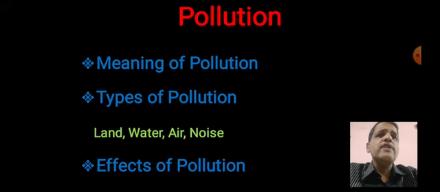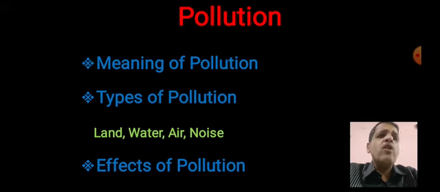Let us go towards what are the effects of pollution. Many times a question is asked on the effects of pollution. Which type of question is asked? Let us see. All of you know global warming, that is a very important effect of pollution. What is global warming? The temperature of the earth has increased because of different greenhouse gases. This increased temperature of our mother earth, we call global warming.